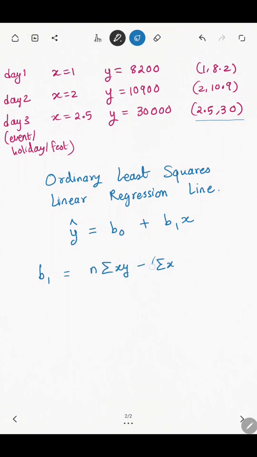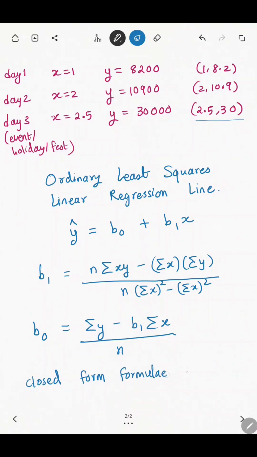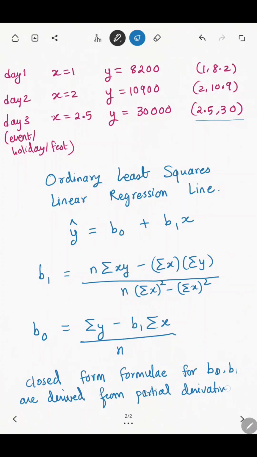So b1 is given by this formula. This is also called the closed form formula for the coefficients or the model parameters. How do we arrive at this? We basically use calculus. The objective function is the sum of squared errors, as we'll see, and we use partial derivatives to find the minima, and we get this formula. I'll make a separate video explaining this derivation in detail. Right now, we are only interested in demonstrating the point of ridge regression.